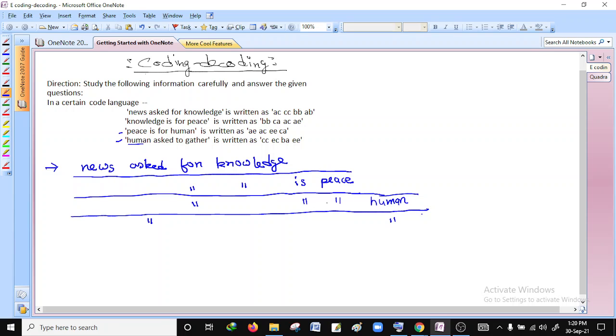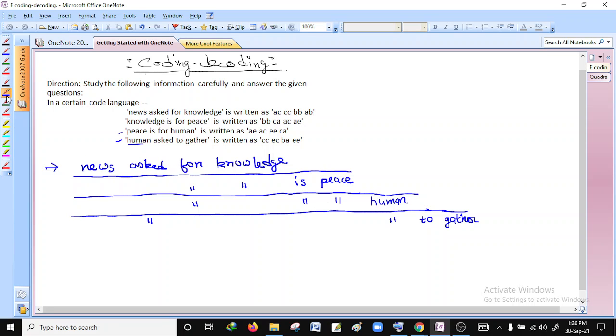No. So if it is not present, write to here. The last word is gather. Is there any word gather in the first sentence? No. Any word in the second? No. Any word in the third sentence? No. So you have to write the word gather here. Okay, now we have completed writing the sentences.